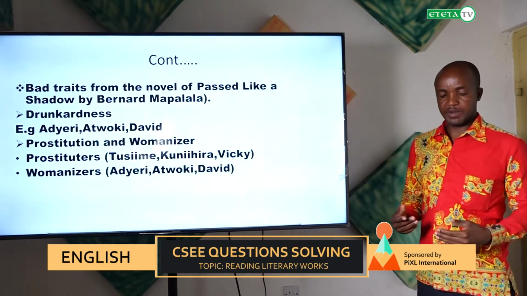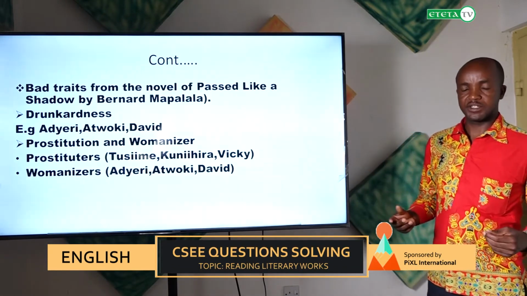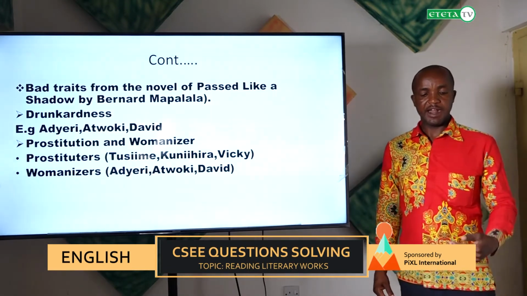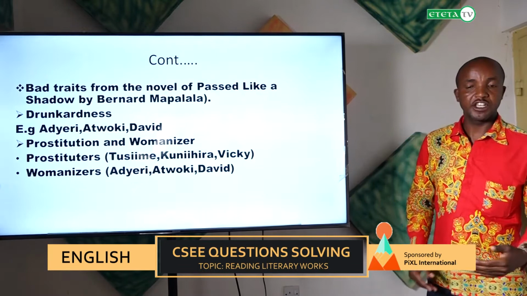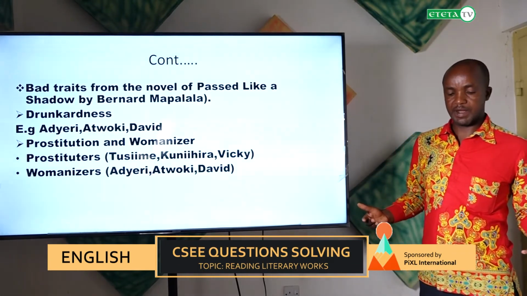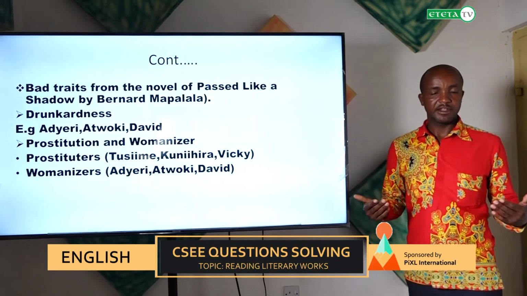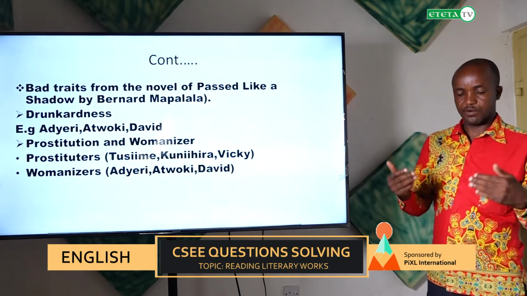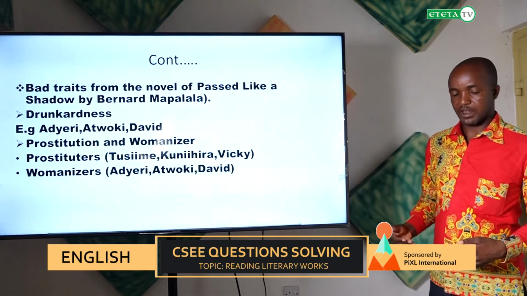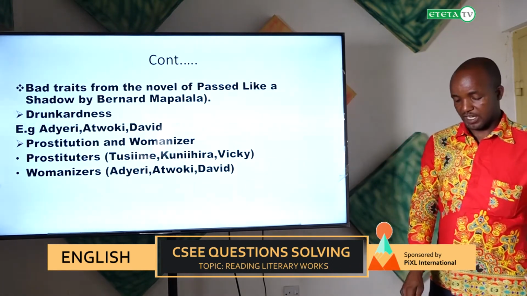He was introduced by David to ladies who sell their bodies at the town center in Uganda. So all of them, and the name of the book, Pass Like a Shadow, they all pass by like a shadow because they all ended up getting HIV/AIDS. And as we know, HIV/AIDS does not have a cure. If you get infected by HIV/AIDS, you end up in death. So all of them pass like a shadow.